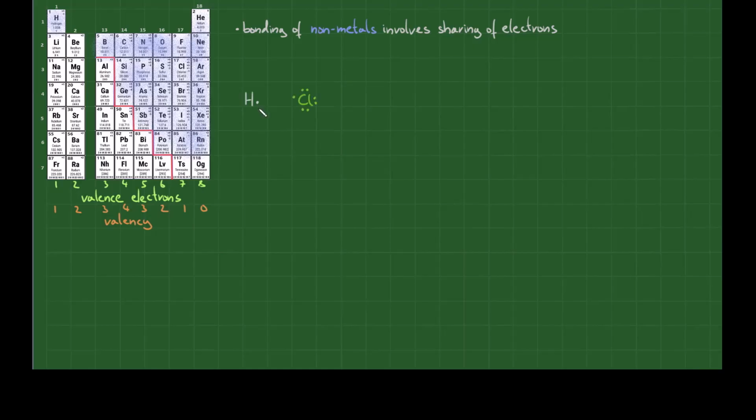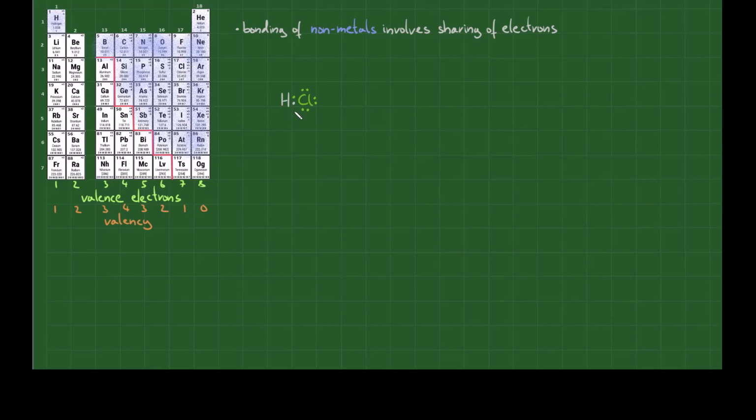Both hydrogen and chlorine have a valency of 1. They have 1 unpaired electron. This also means that each one of them is capable of forming 1 bond. If the mood is good and the right kind of music is playing, we will end up with a happy pair. From the point of view of both atoms, all their valence electrons are paired.